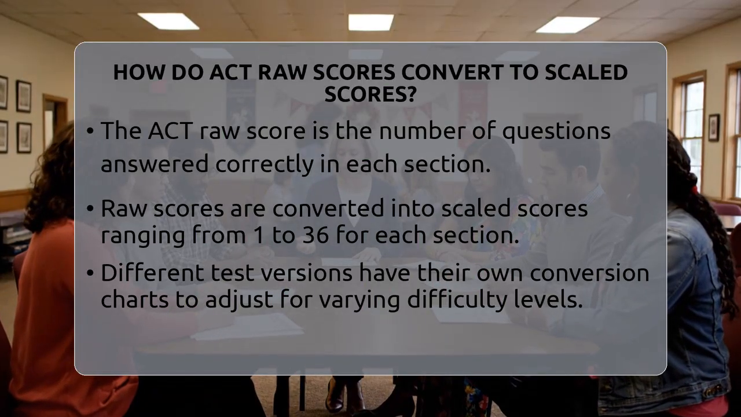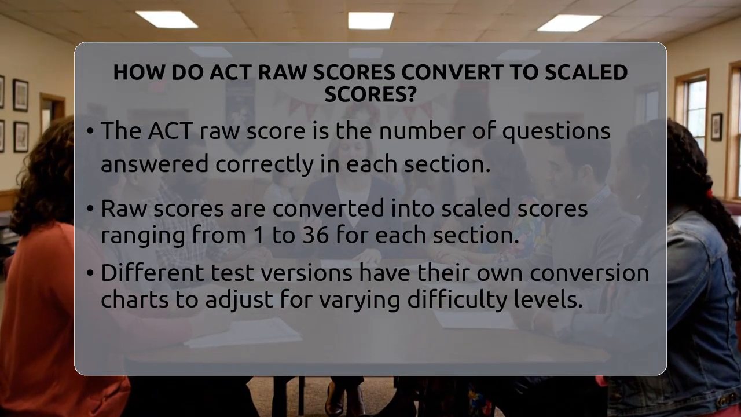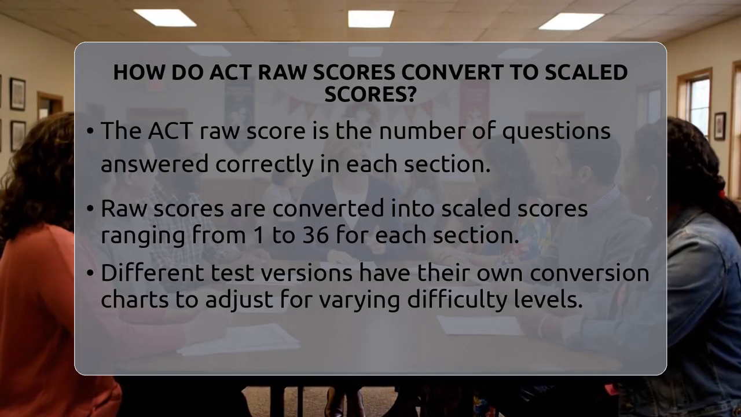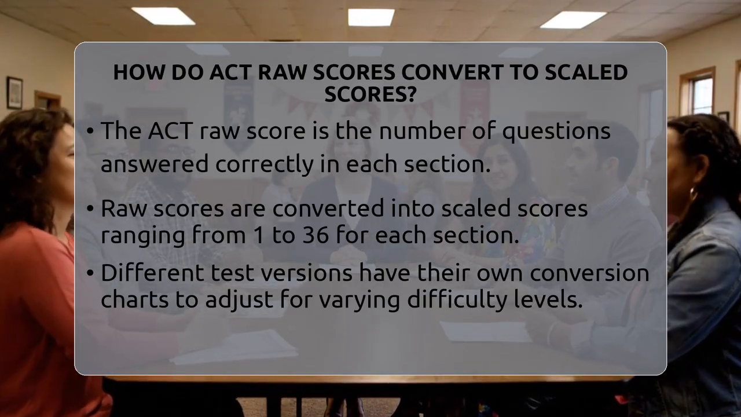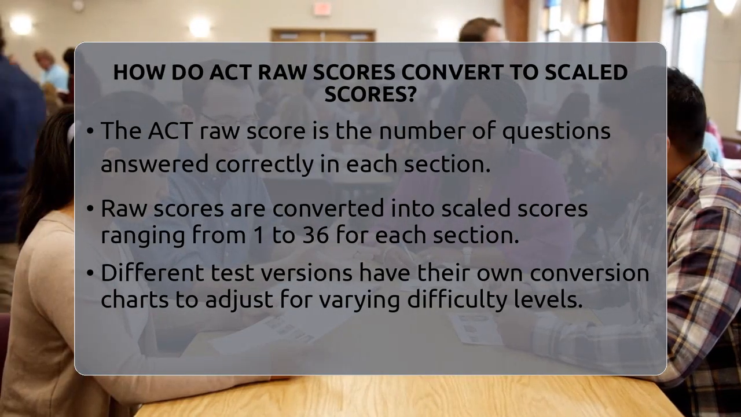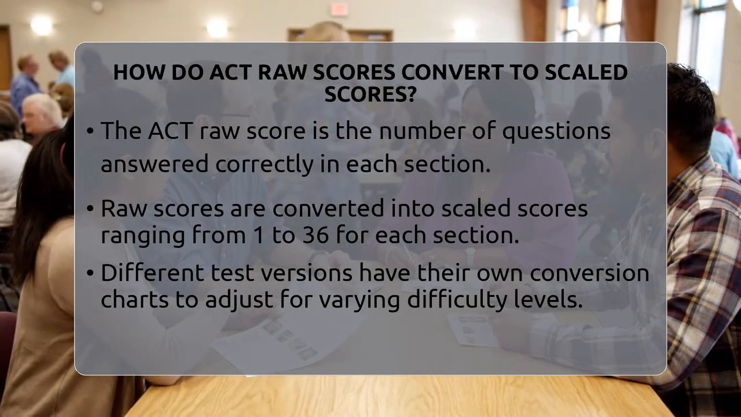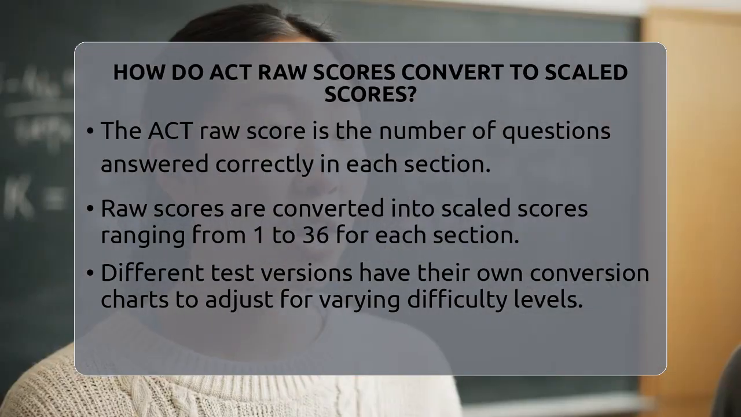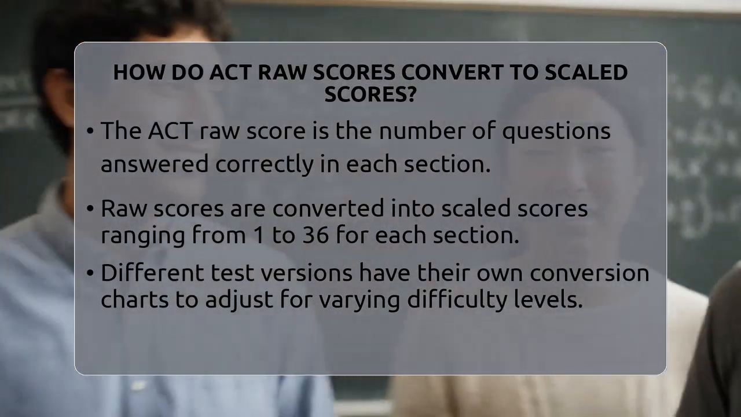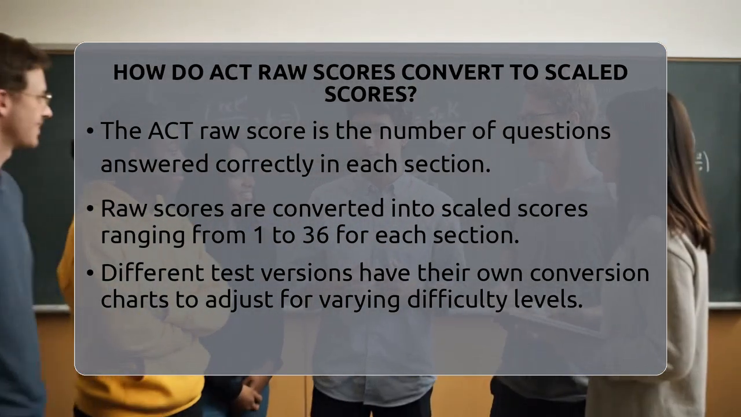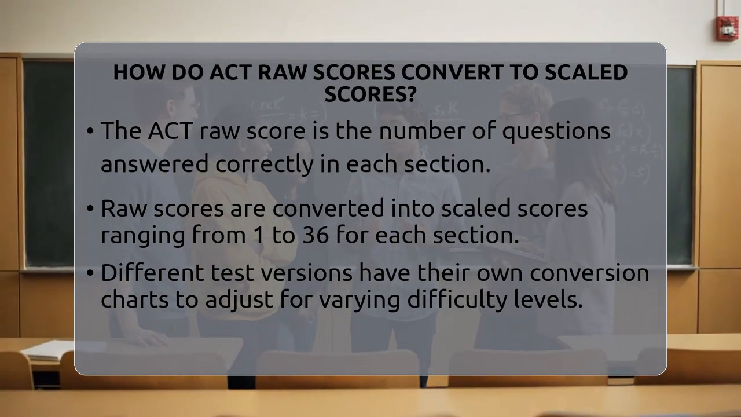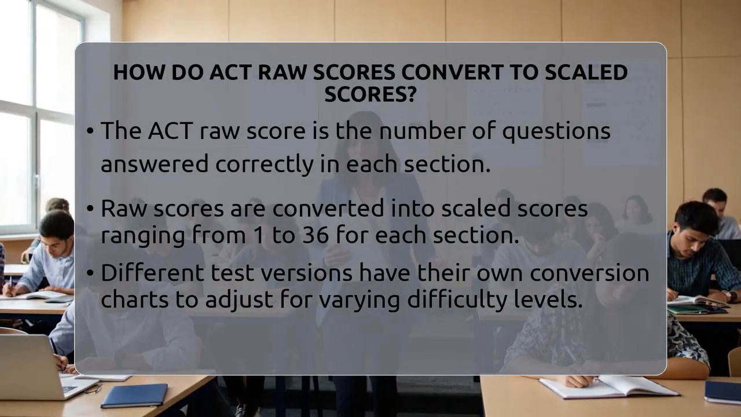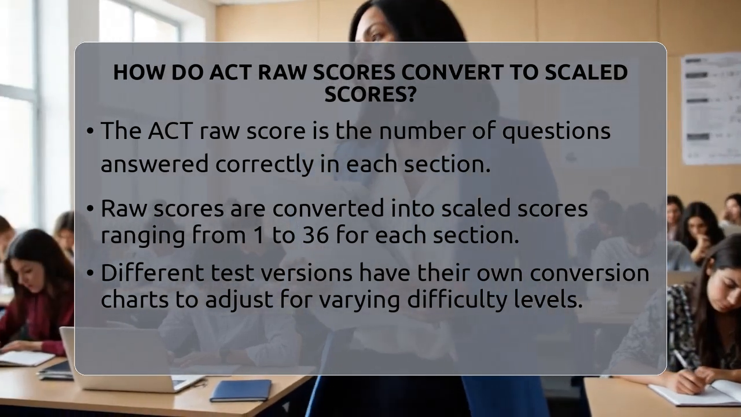How do ACT raw scores convert to scaled scores? Imagine taking a test where your number of correct answers is just the starting point. That raw score is like your initial tally, but it doesn't tell the full story. Instead, the ACT turns that raw score into a scaled score that ranges from 1 to 36 for each section. This process helps compare scores fairly, even if different test versions vary in difficulty.